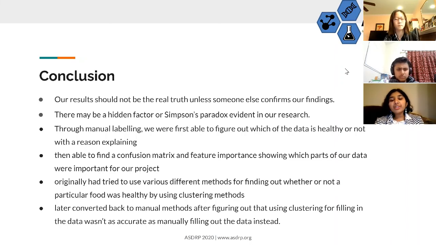We had originally tried to use various methods for finding out whether or not a particular food is healthy using clustering methods. However, we later converted back to manual methods after finding out that the clustering methods were not working as we expected, and manual methods were better since they allowed us to have more accurate data and more accurate research overall.